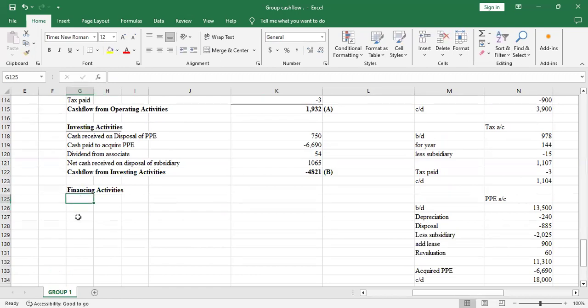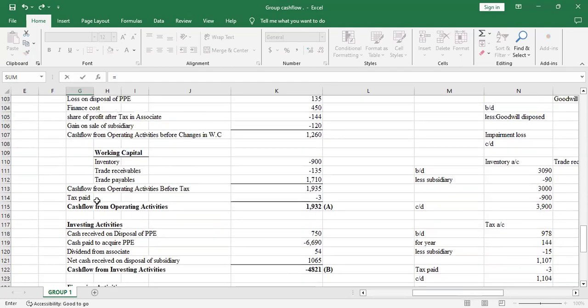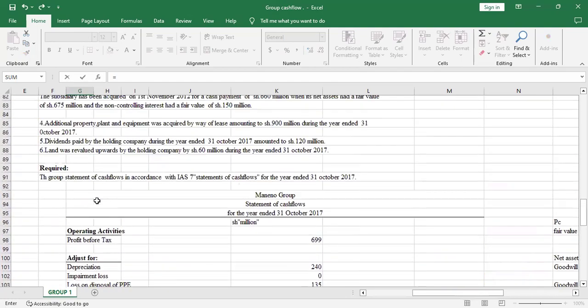For financing activities, always you look at all the equity and liabilities, except under the liabilities, the trade payable, which is a working capital, and the bank overdraft, which is a cash and cash equivalent. So I'll go direct to the statement of financial position and check on the equity.